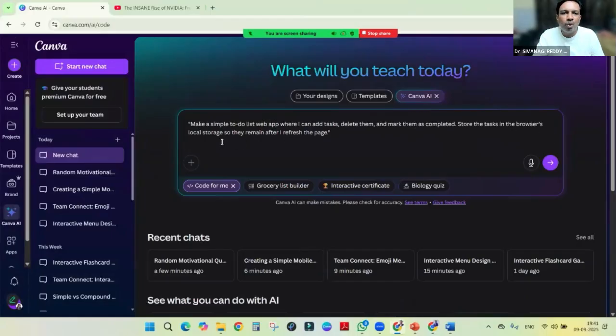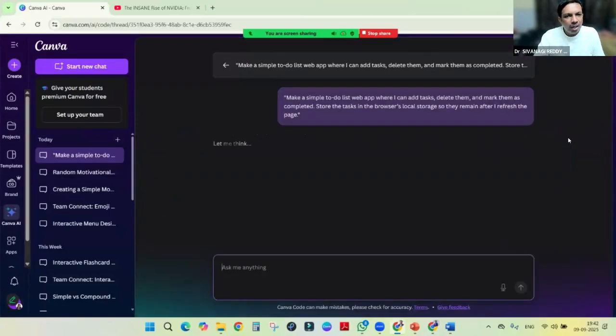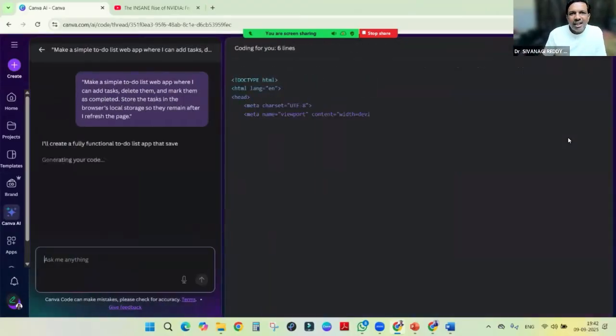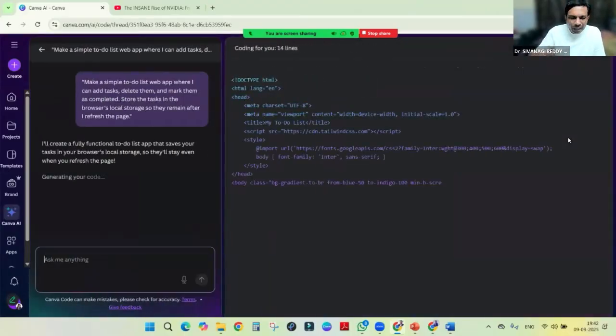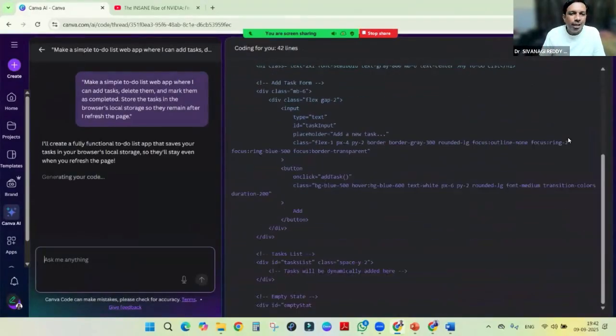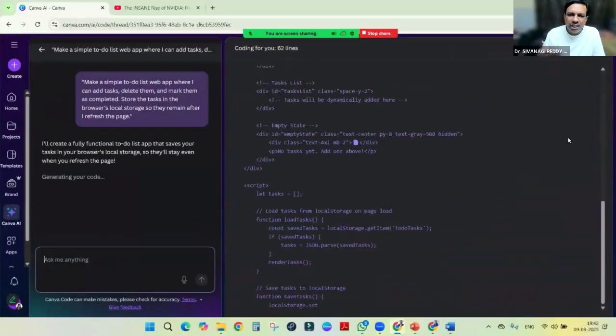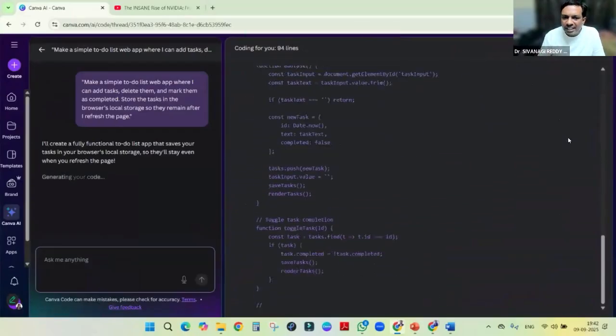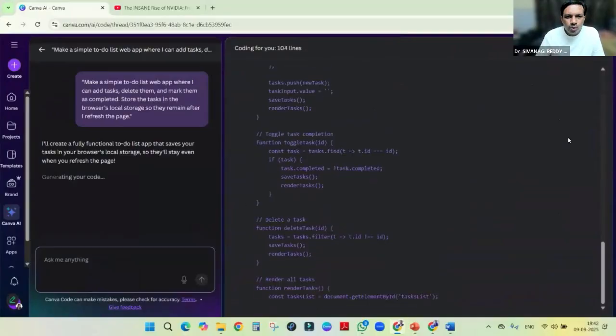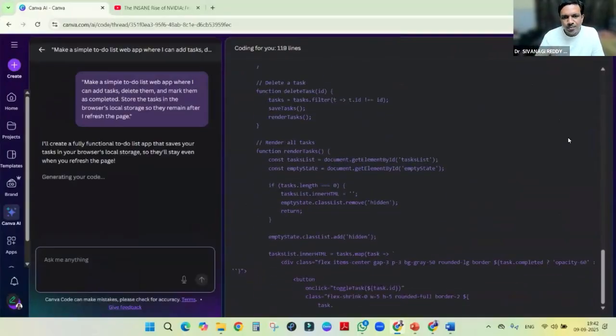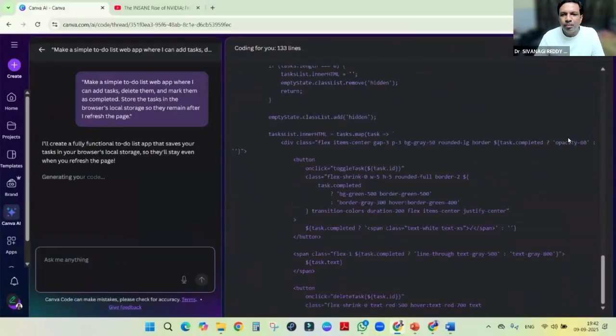Store the tasks in the browser local storage so they remain after I refresh the page. Right. So you can create the prompt yourself, or you can take the help of AI, like ChatGPT, Gemini, Perplexity, any AI we can use in order to get it. Right?